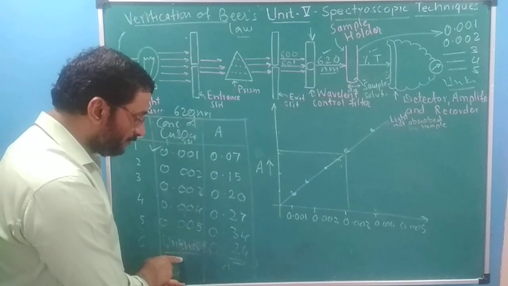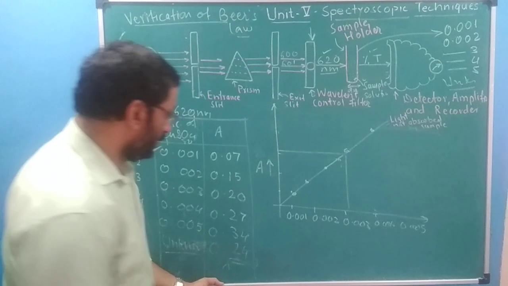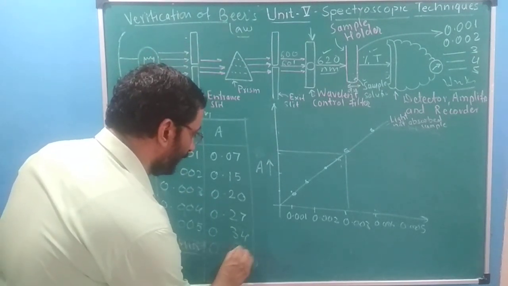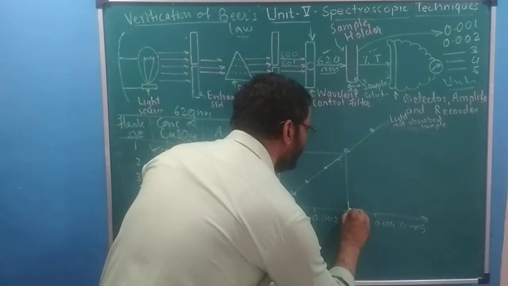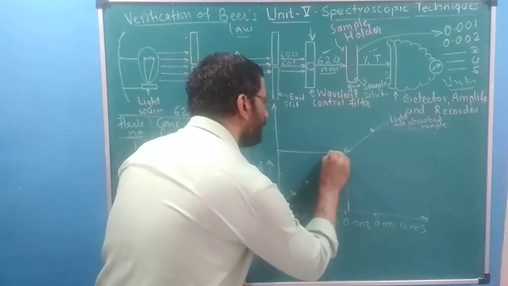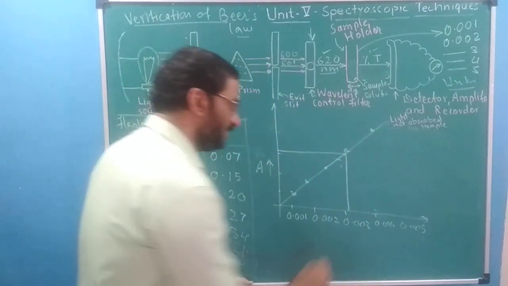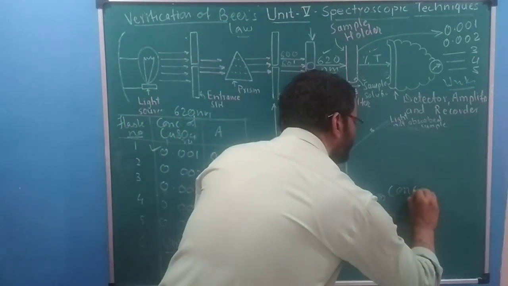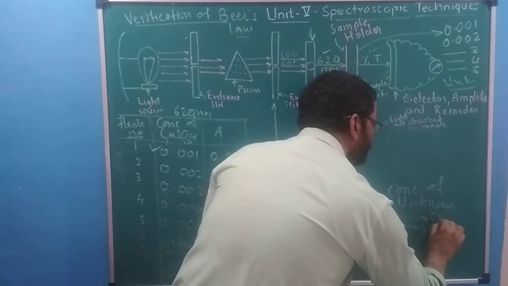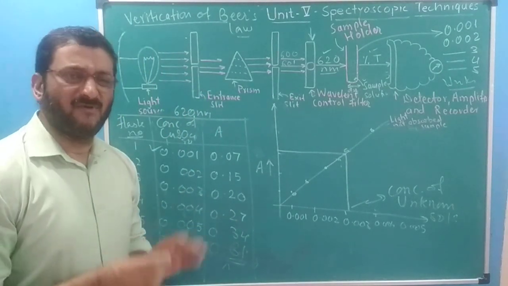We can find it out from the graph. Absorbance is 0.24. Instead of 0.24, I will make it 0.31. Okay, suppose it is 0.31 here. This is the point for the unknown solution. Absorbance is this, and the corresponding point on the x-axis will be the concentration. So this will be the concentration of the unknown copper sulfate solution. This way we can simply verify and find out all the 3 points.